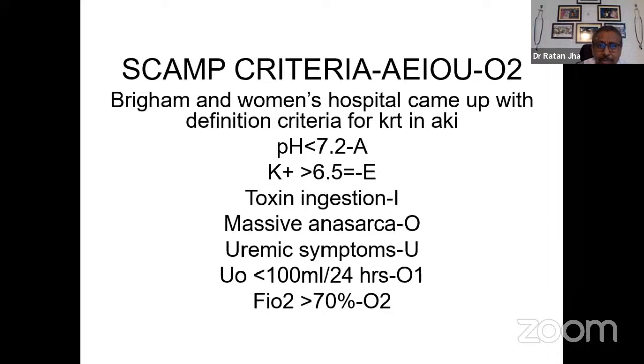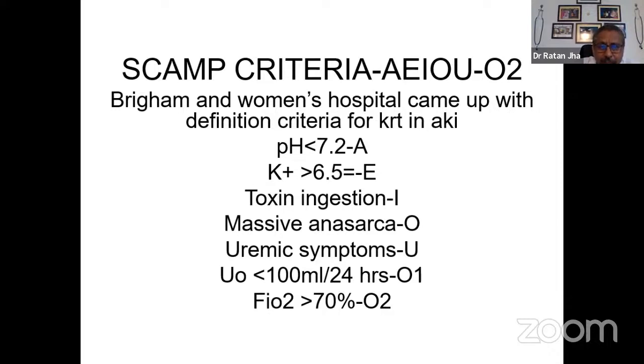E stands for electrolyte disturbance, which is potassium more than 6.5 despite treatment. I for intoxication, O for anasarca with hypoxia, U for uremia. And when the urine output is less than 100 ml or O2 requirement more than 70%, then the patient may require dialysis. So this is the SCAM criteria, which was devised by Brigham and Women's Hospital.